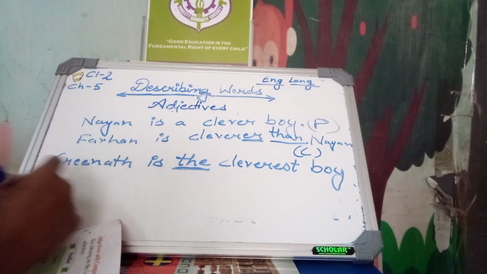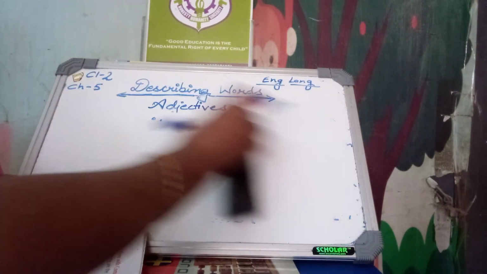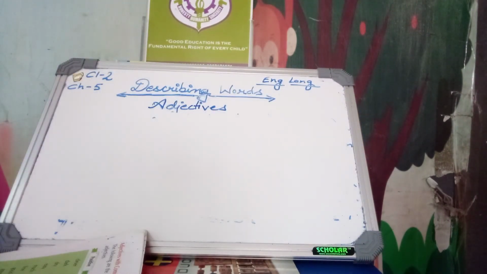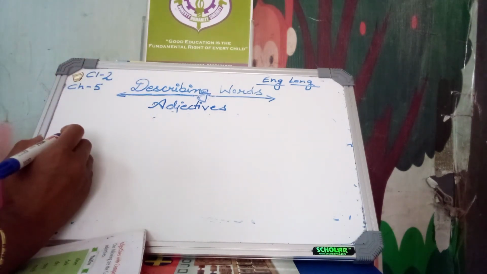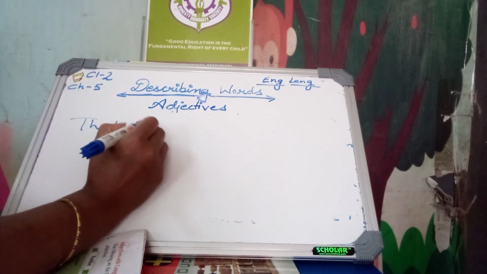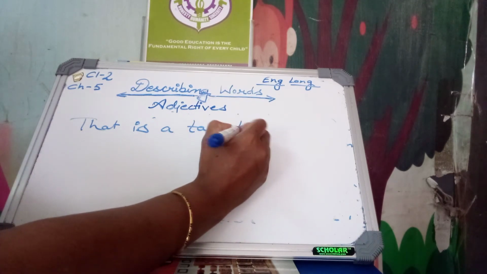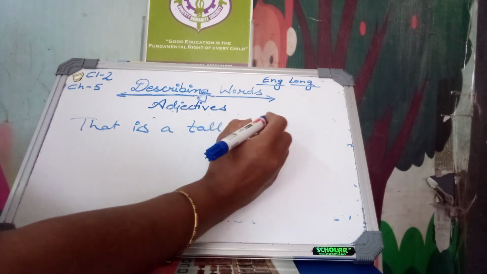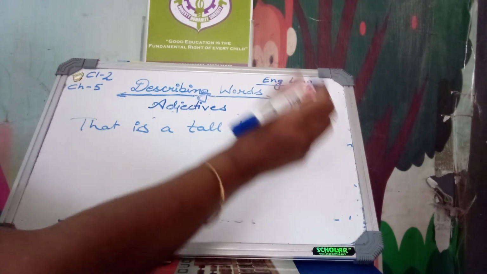And next, more examples. That is a tall building. We are talking about only one building, so we say this is a tall building.